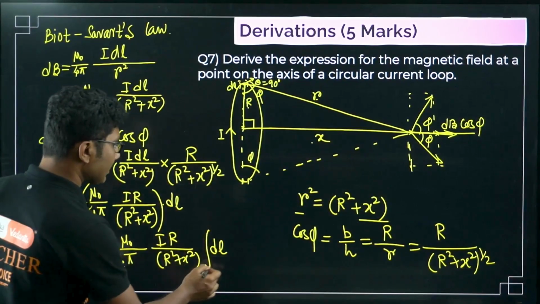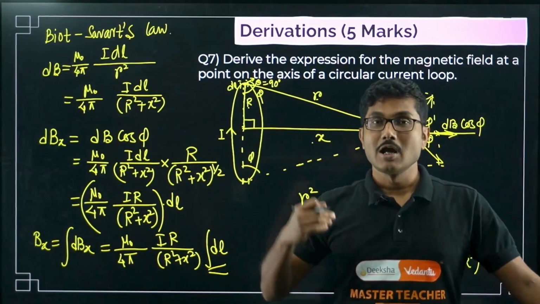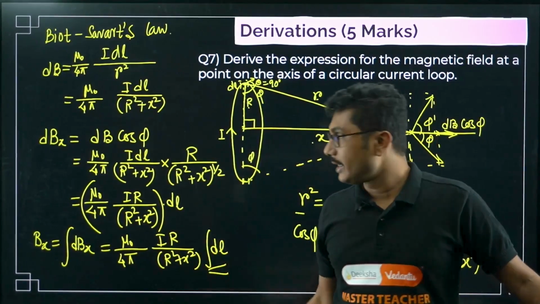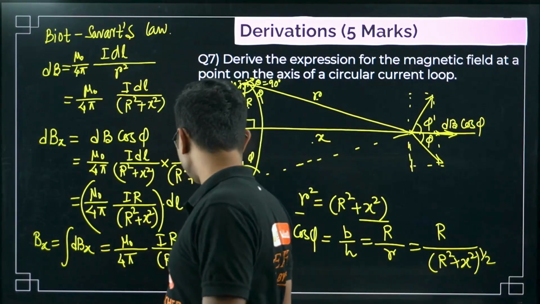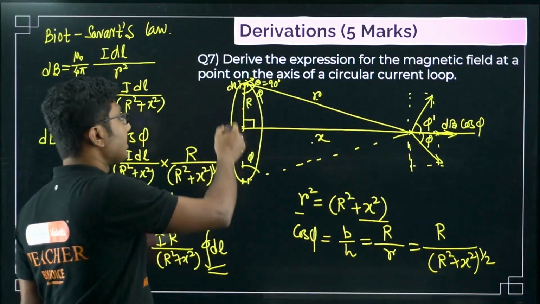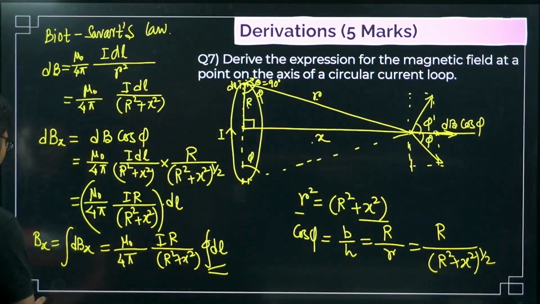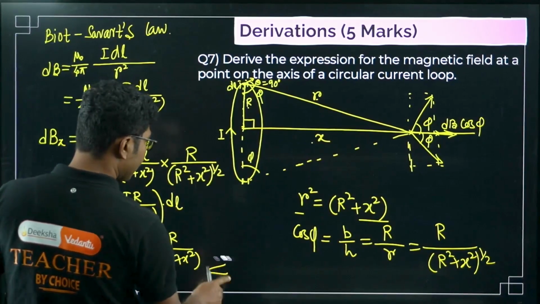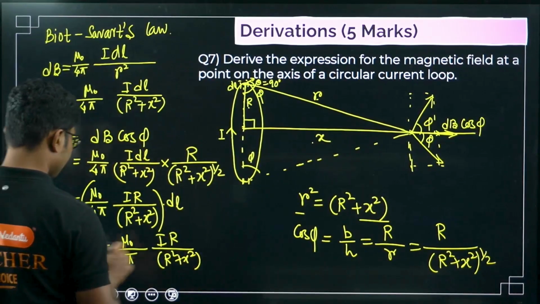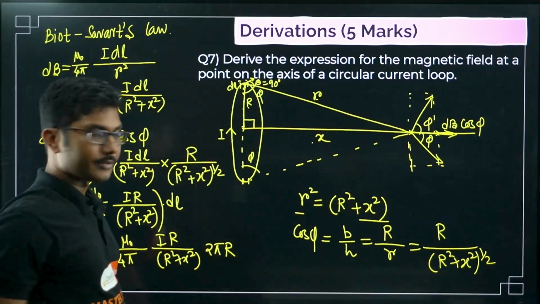Now what is this integration of dl? So if you remember few derivations back when I was discussing Gauss's law, I said closed integral of surface means total surface area. Here you can say that it will be a closed integration of the linear. Linear closed integration means total perimeter. So what is the perimeter of a circle? Perimeter of a circle is 2 pi r, right? So integration dl is basically 2 pi r. Remember that here r is the radius of the circle, right?